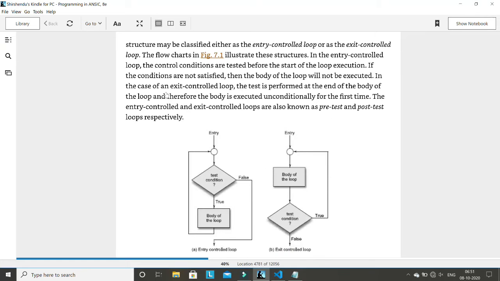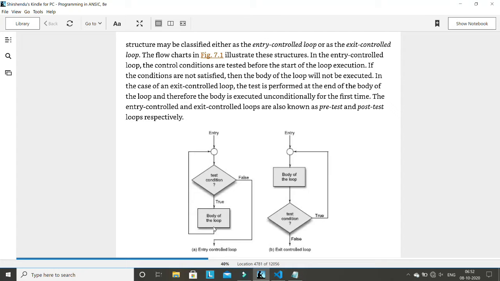If we go directly to the flowchart, I think this flowchart is familiar to you because I have explained it to you. If you find that the logic of your program needs a particular part which will repeat again and again, for example, here, whatever logic you write in this part needs to be executed multiple times, again and again, then in this particular case you have to use loop.